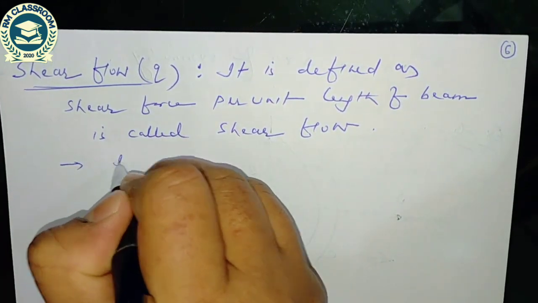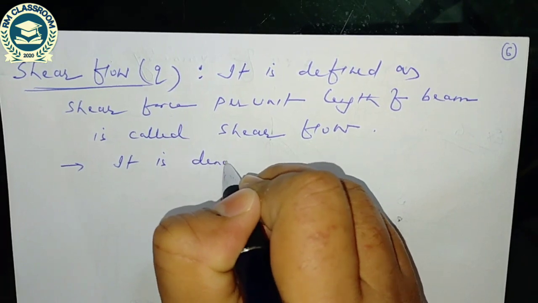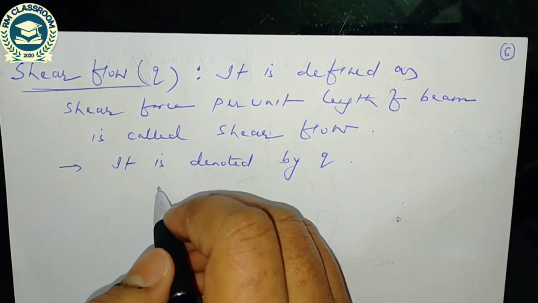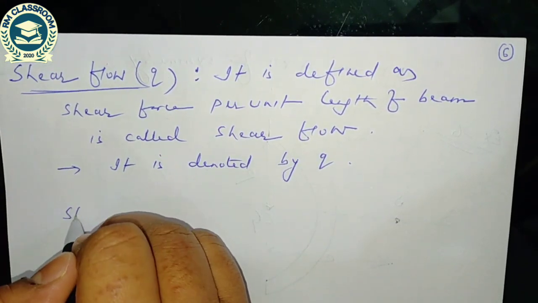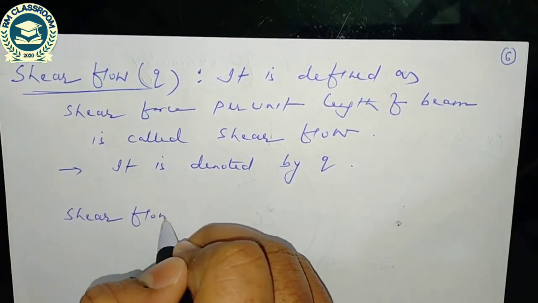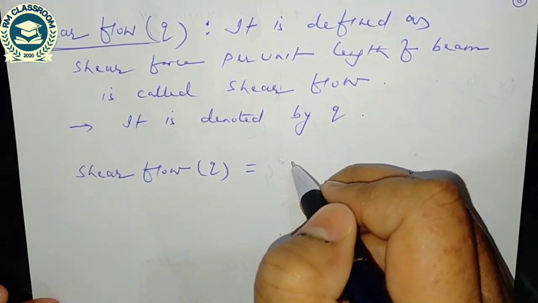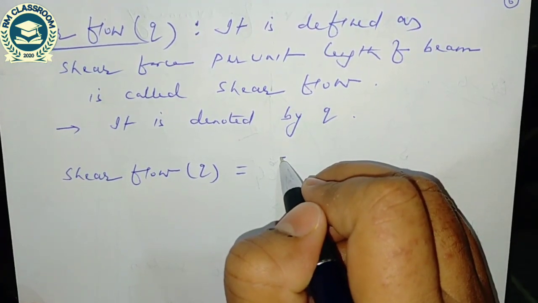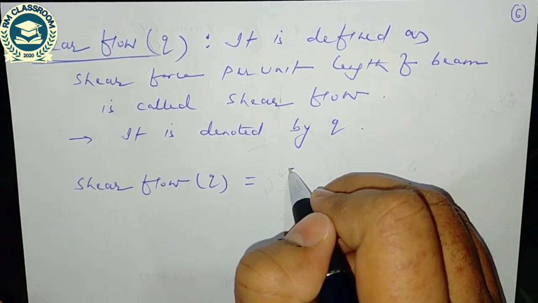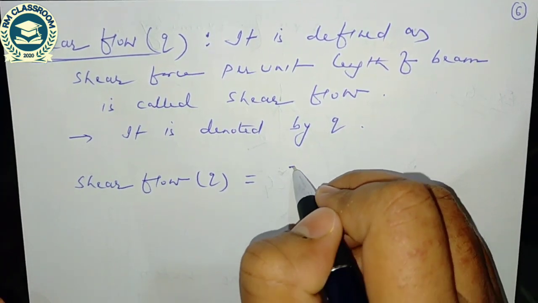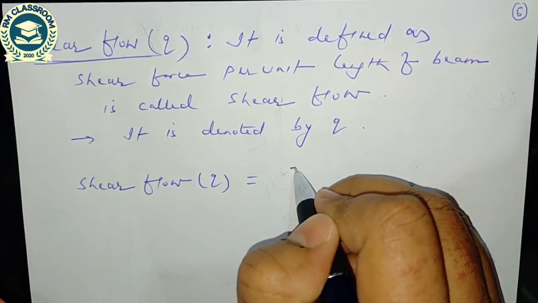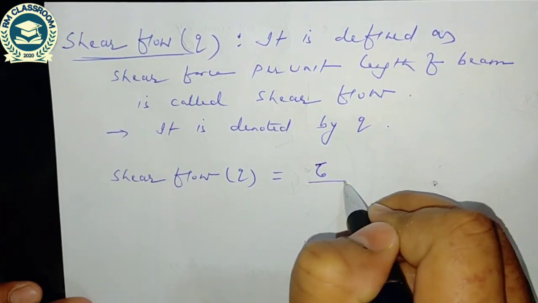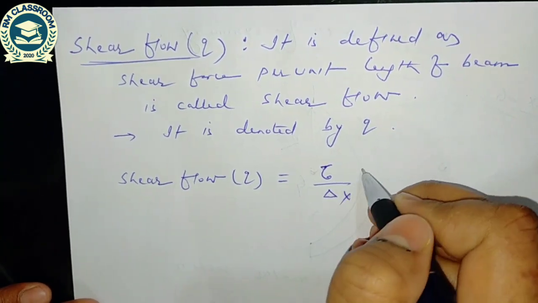It is denoted by small q. So shear flow q is nothing but shear force per unit length of the beam.